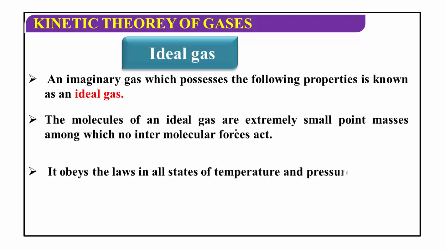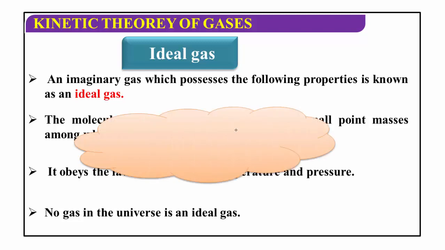The molecules are extremely small, very negligible point masses, and among them no intermolecular forces act. There is no intermolecular force between the two gas molecules in the case of an ideal gas. It obeys the gas laws in all states of temperature and pressure. No gas in the universe is an ideal gas. This is very, very important. No gas in the universe is an ideal gas.